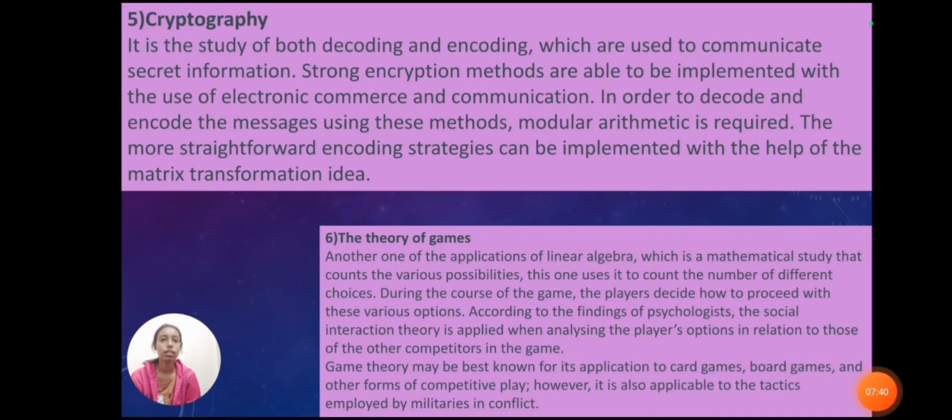Cryptography. It is the study of both decoding and encoding, which are used to communicate secret information. Strong encryption methods are able to be implemented with the use of electronic commerce and communication. In order to decode and encode the message using these methods, modular arithmetic is required. The more straightforward encoding strategy can be implemented with the help of the matrix transformation idea.